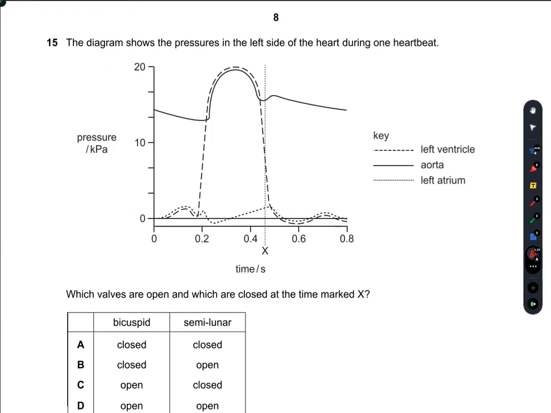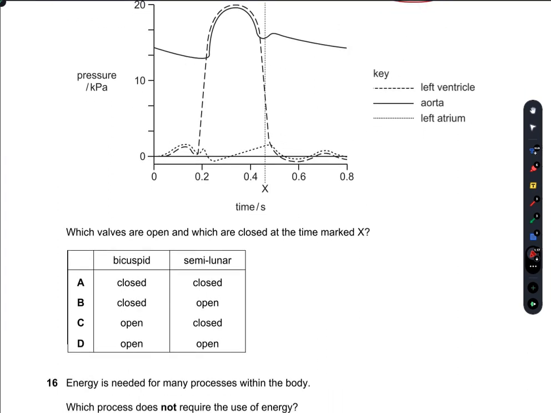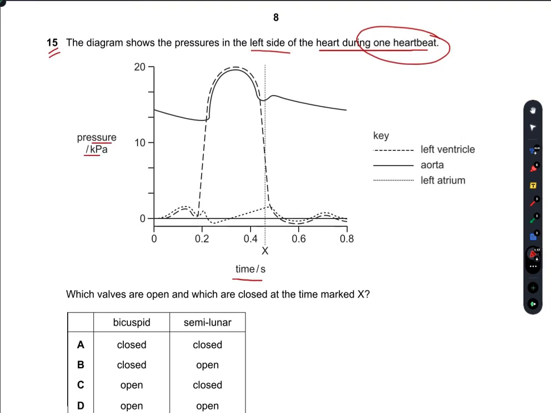Question number 15. The diagram shows the pressure in the left side of the heart during one heartbeat. On the X axis is the time, on the Y axis is the pressure in kilopascals. This dotted line is the key for the left ventricle. This straight line is the aorta, and this small dotted line here is the left atrium.